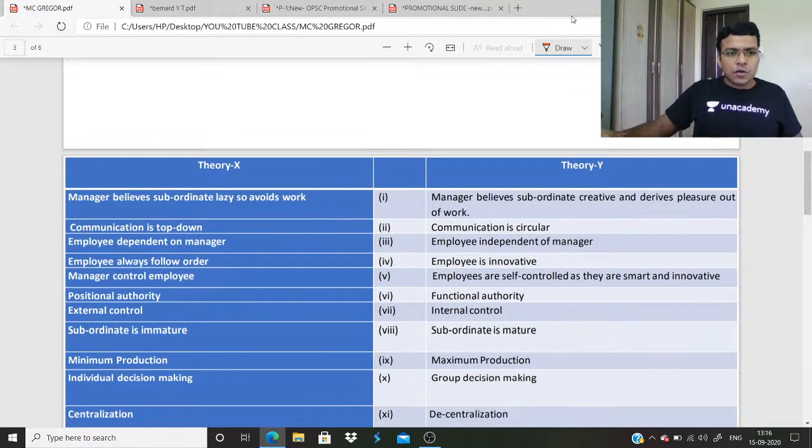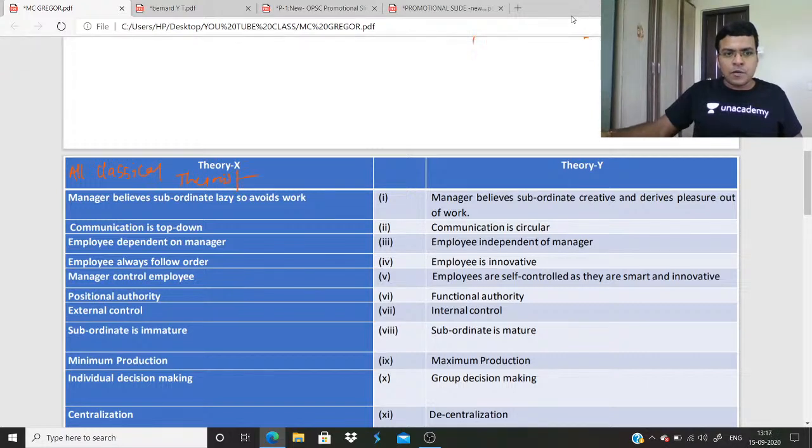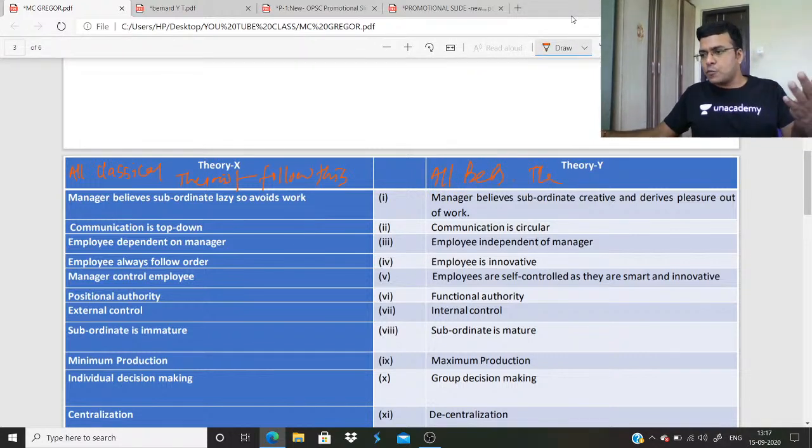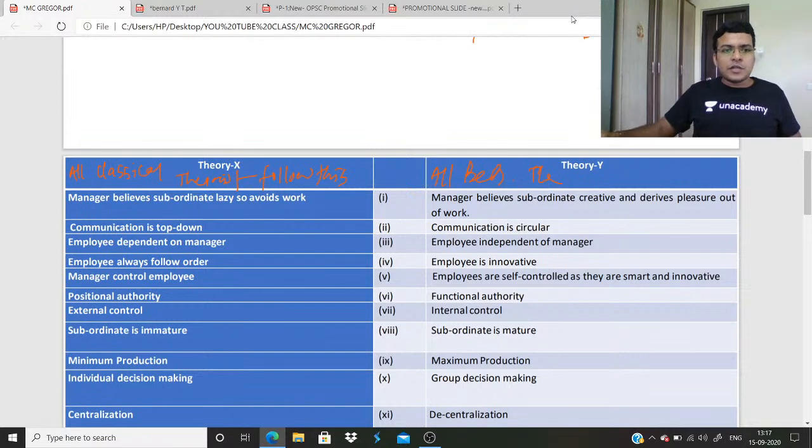Theory Y, just consider all behavioral theorists have this approach, while all classical theorists follow the theory X approach. So the classical theorists, be it Taylor, Fayol, Gulick or be it Weber, they adopt this approach.